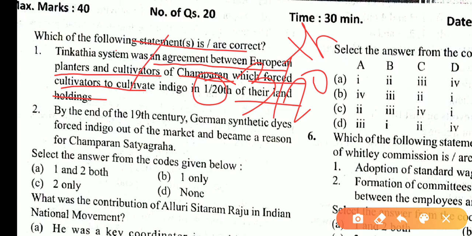So the first statement is incorrect. By the end of the 19th century, German synthetic dyes forced indigo out of the market and became a reason for Champaran Satyagraha. One of the reasons is also the German synthetic dyes. So this statement is correct. Asked for correct statements, so only one. So answer is C.